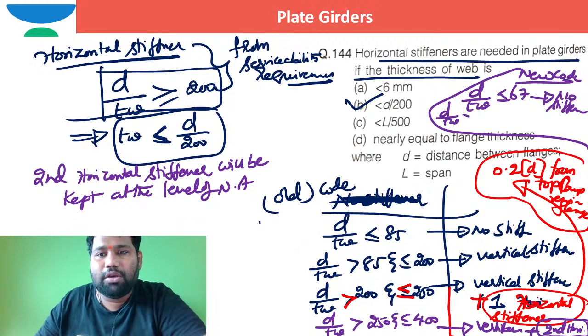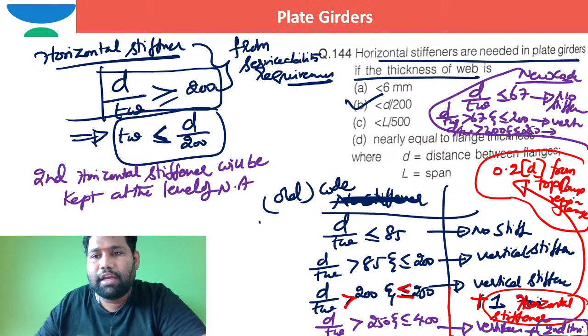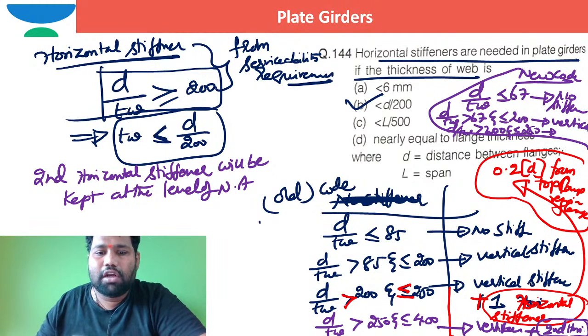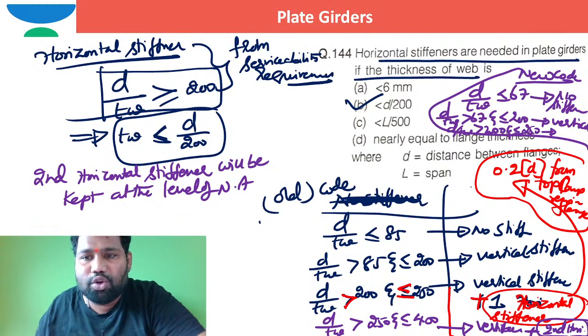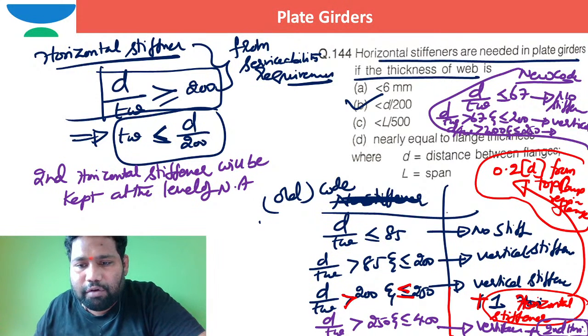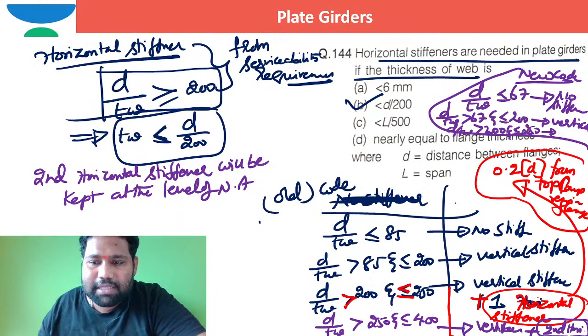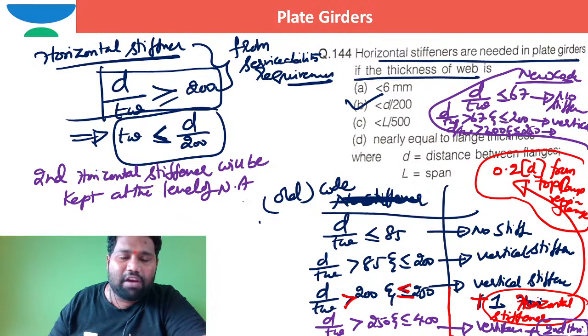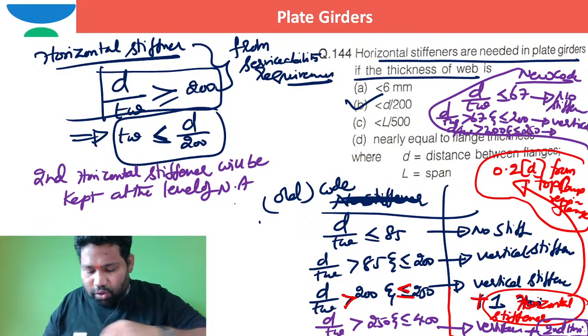When D by TW is more than 67 and less than or equal to 200, the remaining things are the same: vertical stiffener. When D by TW is more than 200 and less than or equal to 250, then in addition to the vertical stiffener, one horizontal stiffener. When D by TW is more than 250 and less than or equal to 400, vertical stiffener plus two horizontal stiffeners. The second horizontal stiffener should be kept at the level of the neutral axis. This is how we need to use it, right?